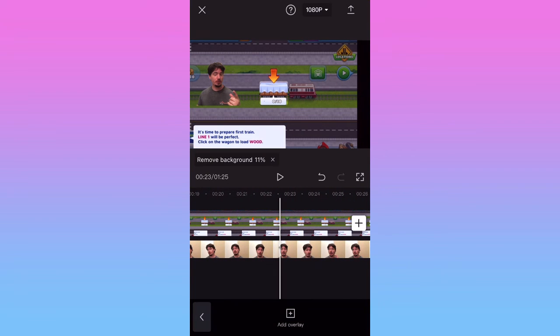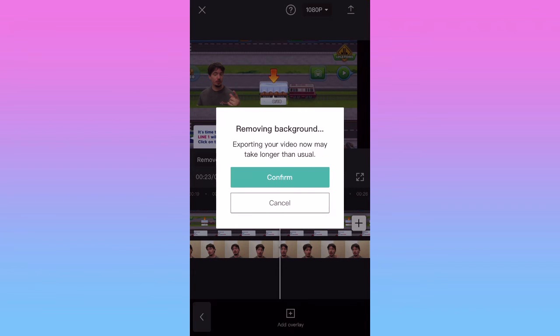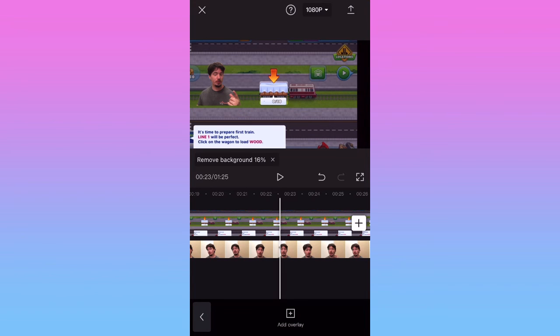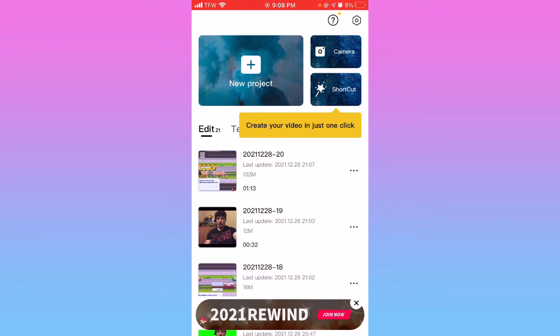So let's see what happens when I export it, removing background. So it's got to finish that. I'll join you back. CapCut, that sometimes it works, sometimes it doesn't.